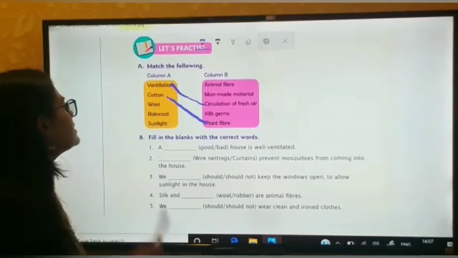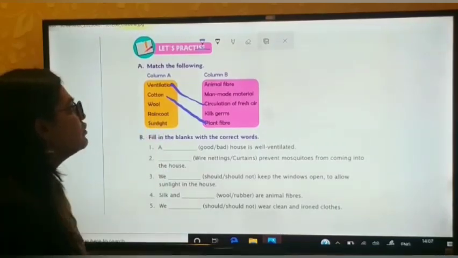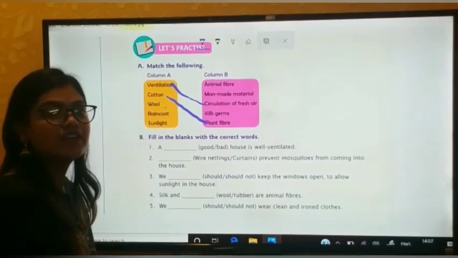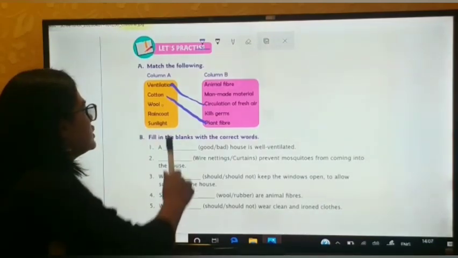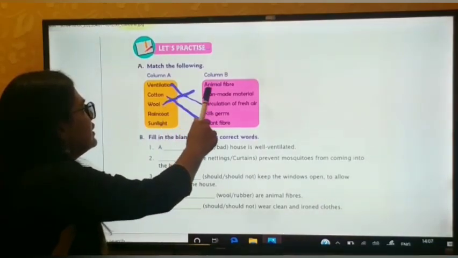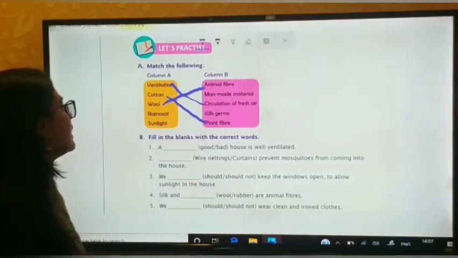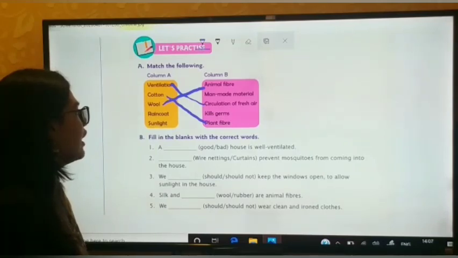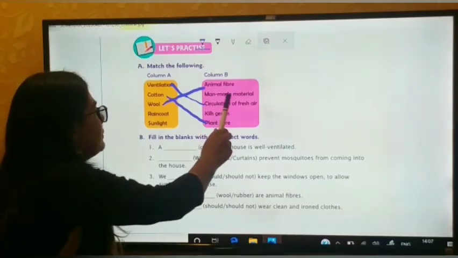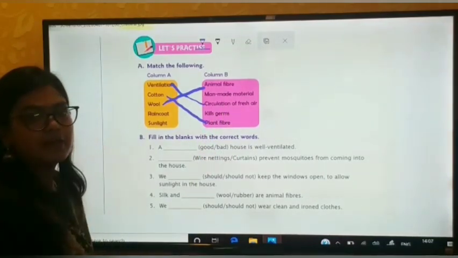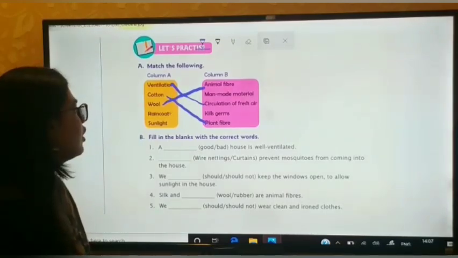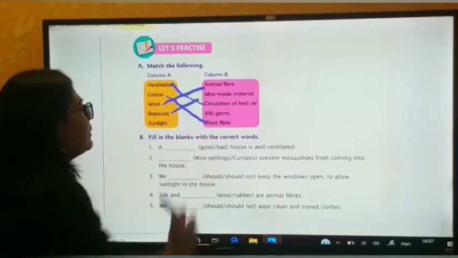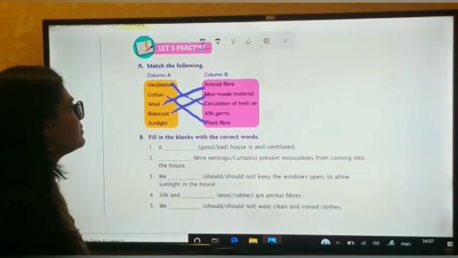Now the next word is wool. So wool is an animal fiber? Yes. Why? Because we get wool from sheep. So we will match wool with animal fiber. Then the next word is raincoat. Man-made material. Raincoat is made by man? Yes, because it is waterproof. So we will match raincoat with man-made material.